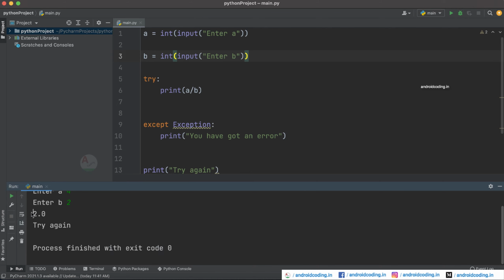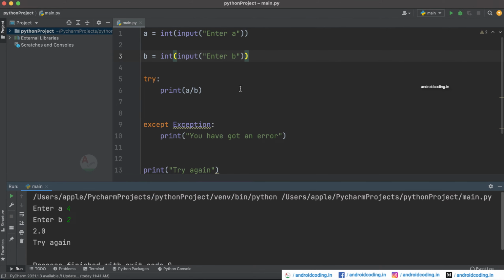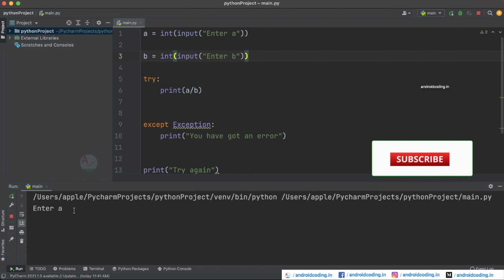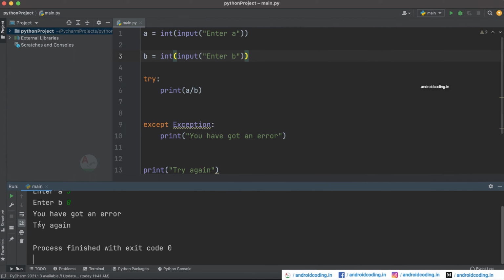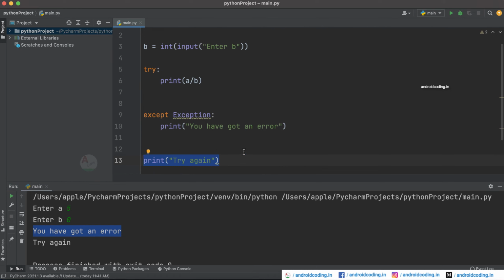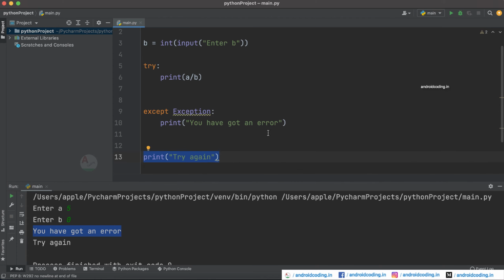So we have got 2 as output, and now let's try to provide A to be 5 and B to be 0 here. So here it's clearly saying that you have got an error, try again. This print statement is getting executed irrespective of both the scenarios, whether there is a crash or not.